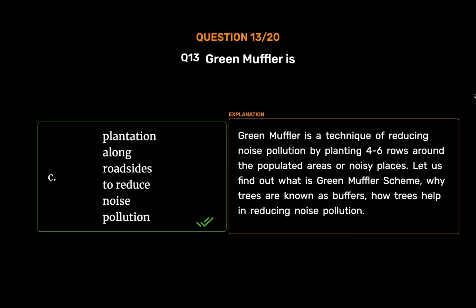Green muffler is a technique of reducing noise pollution by planting 4 to 6 rows of trees around the populated areas or noisy places. Let us find out what the green muffler scheme is, why trees are known as buffers, and how trees help in reducing noise pollution.